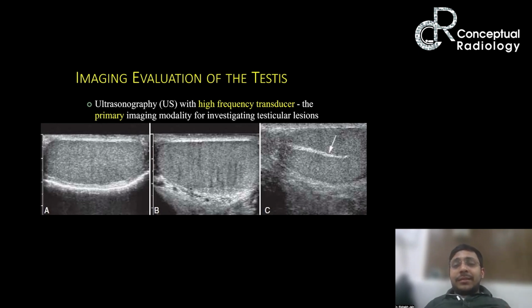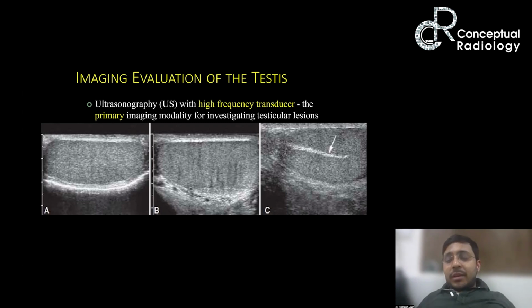This is a normal appearance again. And this echogenic line in the center is nothing but our mediastinum testis. This is also a normal appearance of the mediastinum testis, through which all the vessels and the rete testis come out.